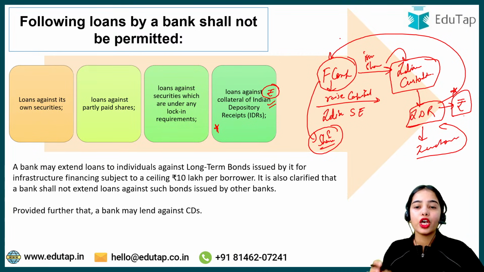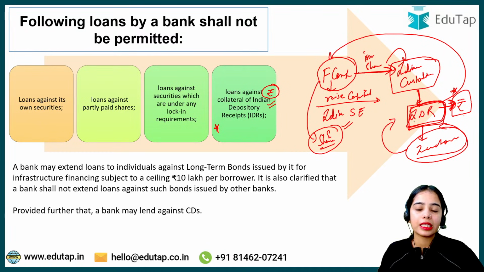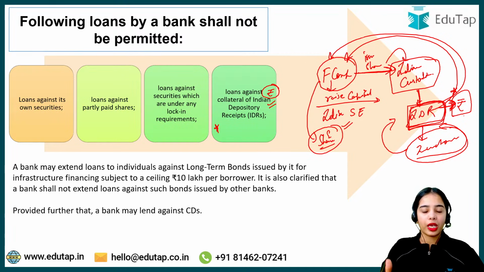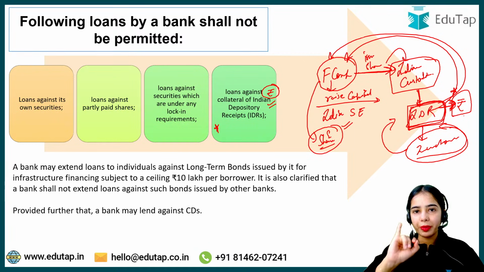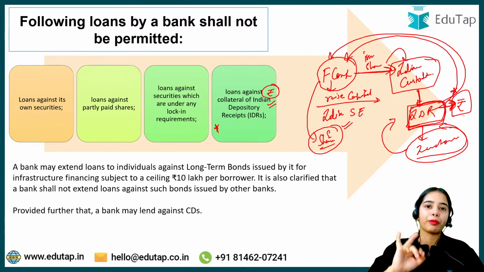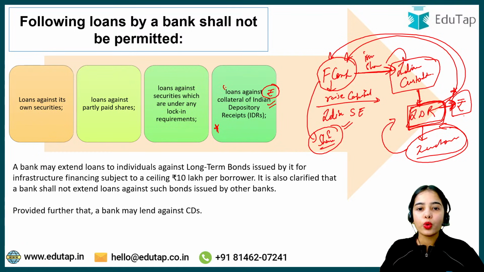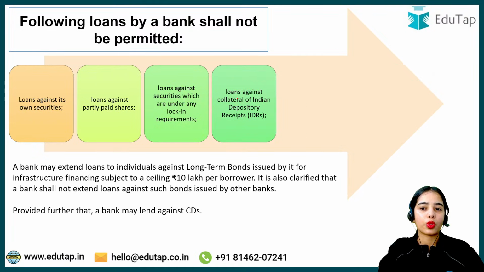This is the idea. Okay, so if a foreign company wants to raise money directly from the Indian stock exchange, they can issue shares to the Indian custodian, which can release Indian Depository Receipts in rupees, in INR, and investors can invest in these receipts to invest in the shares of the foreign company. Okay, so they are denominated: the dividend will be denominated in rupees, the shares will be denominated in rupees. That is the idea. So loans against such kind of collateral are also not allowed. Loans against the collateral of Indian Depository Receipts are also not allowed.